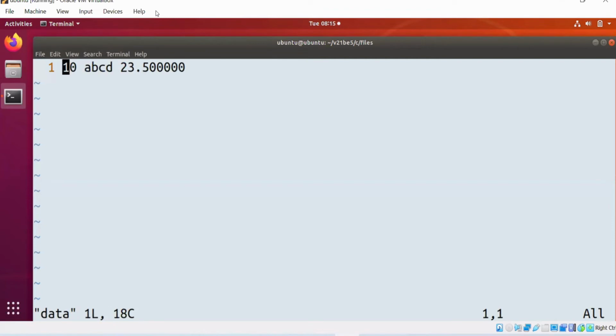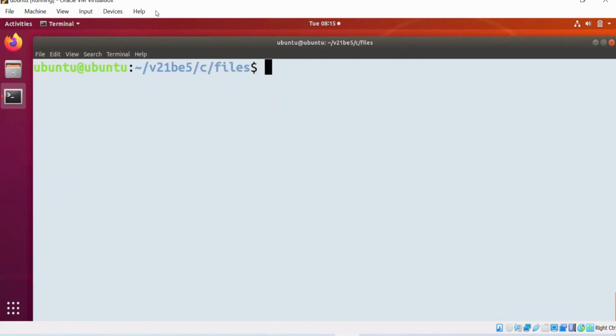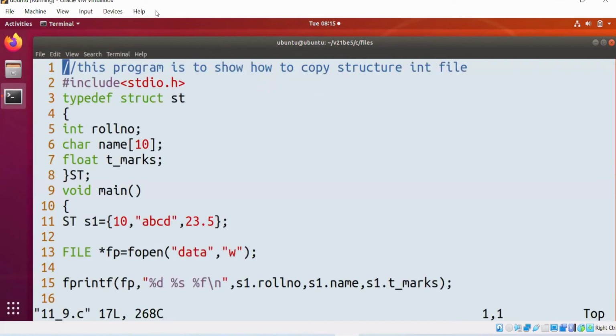Next thing is the reverse of this. Copy 8.c to 9.c. What is the storage type of s1? Can I say auto?